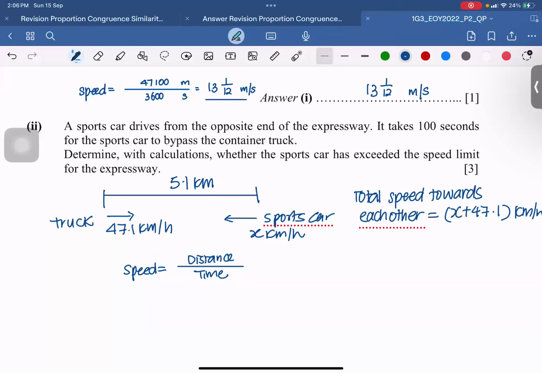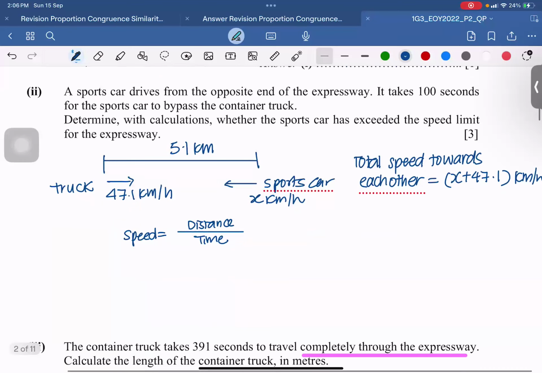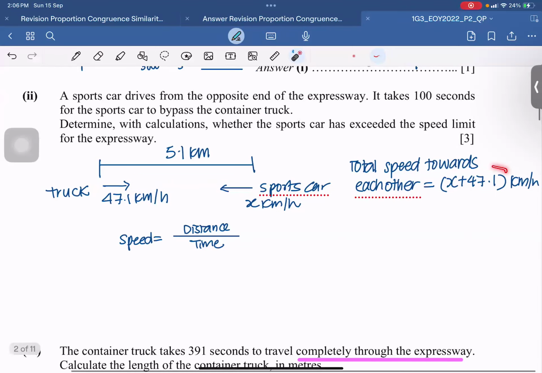Okay, part 2. This one, the sports car drives from the opposite end of an expressway. You have to understand that in this question, when they are talking about per second or each hour, the truck is moving and the sports car is moving. They are all moving towards each other. So actually both of them are covering distance at the same time. So we have to consider a total speed for the two of them.